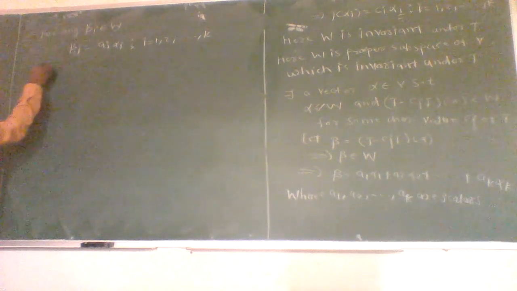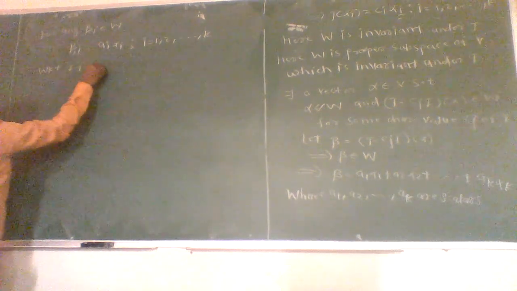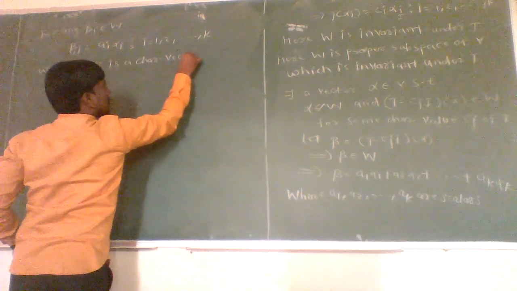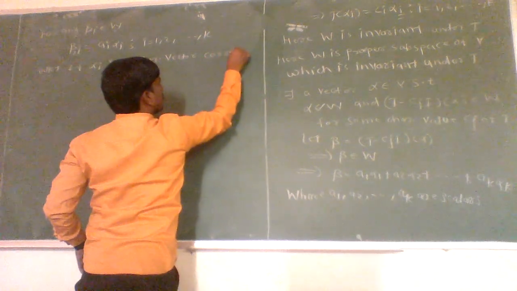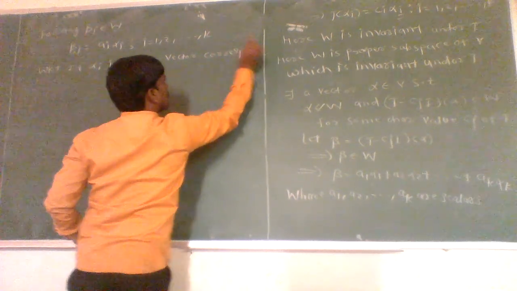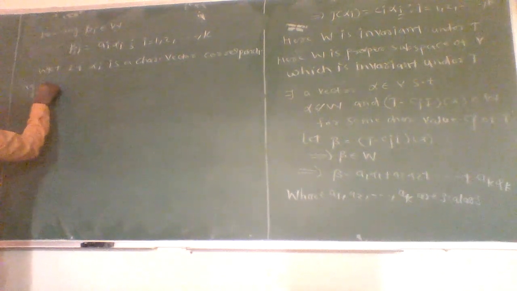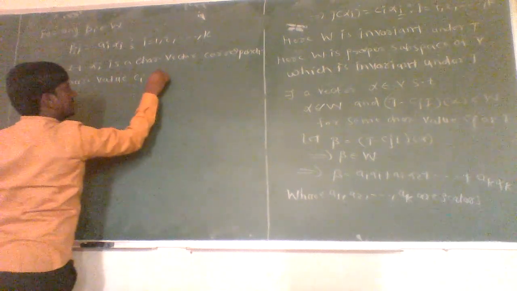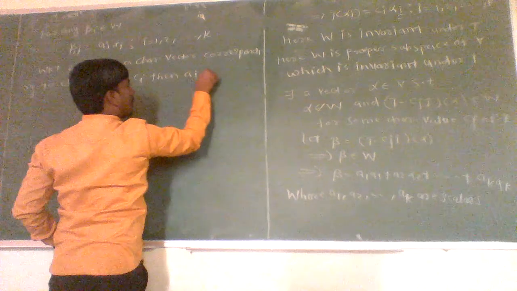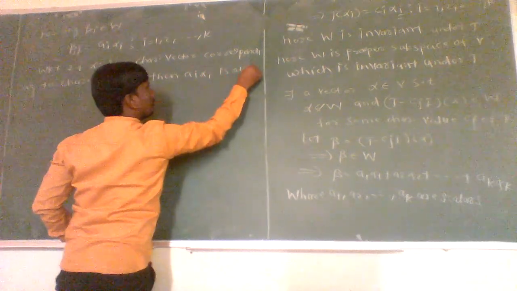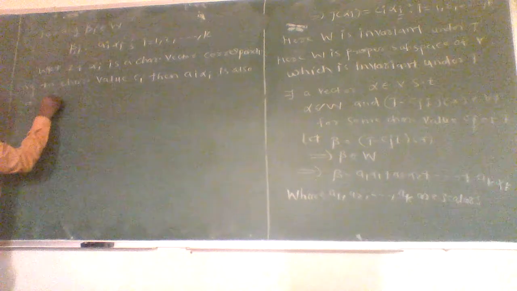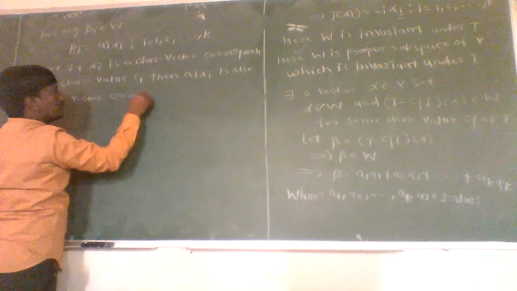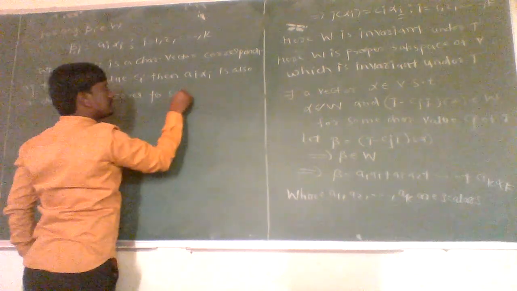Now, here we know that if alpha i is a characteristic vector corresponding to characteristic value ci, then ai times alpha i is also a characteristic vector corresponding to the same characteristic value ci.